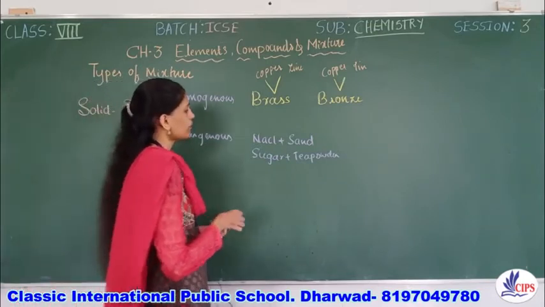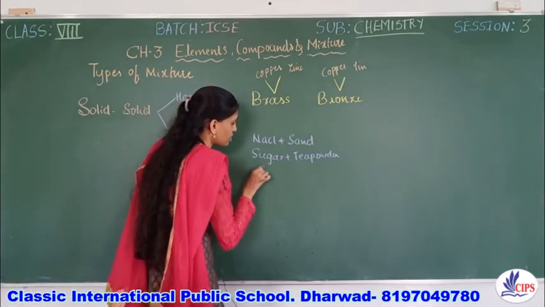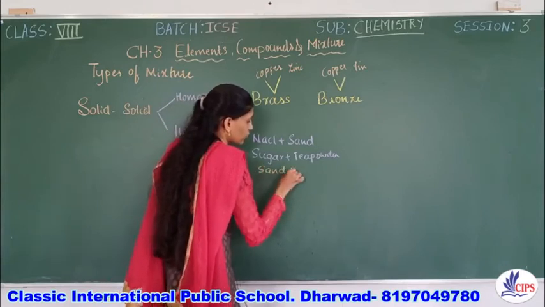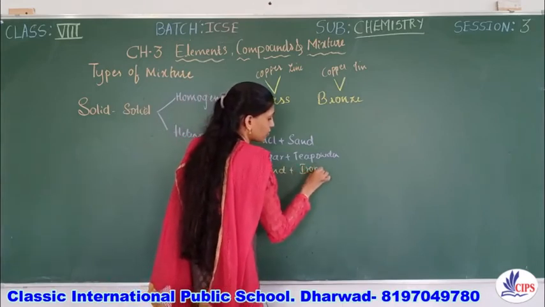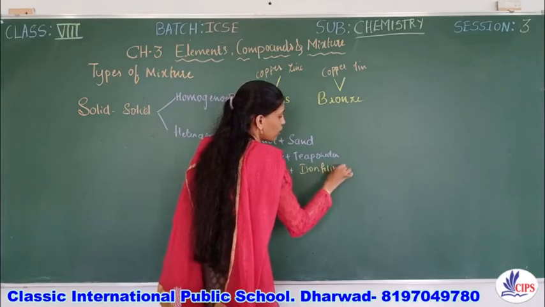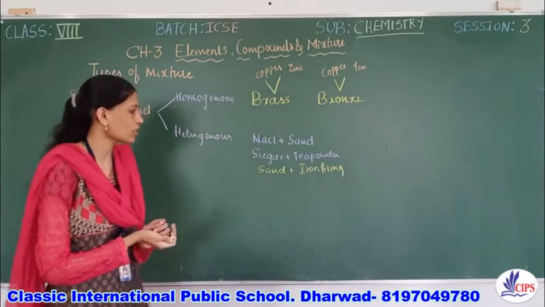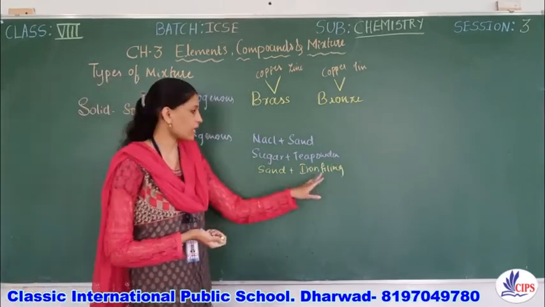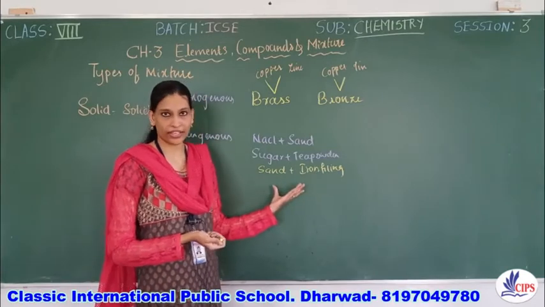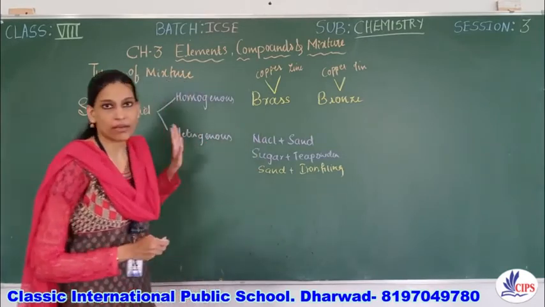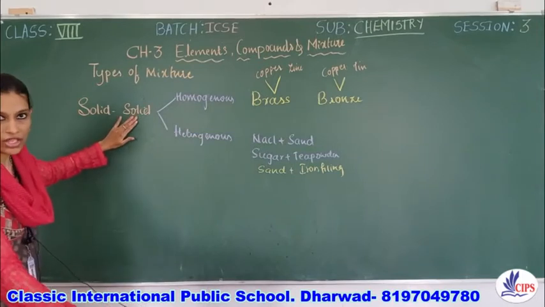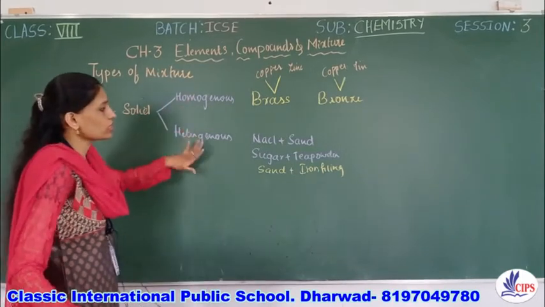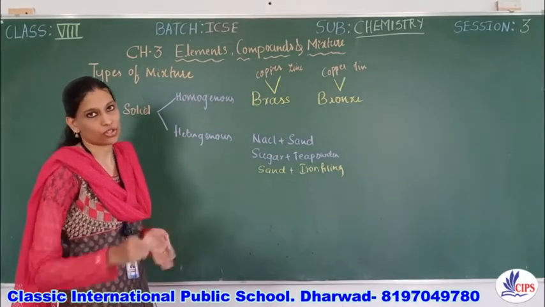Some more examples, for example, one more we can take say sand and iron filings. That is also a heterogeneous mixture. So sand and iron filings can easily be identified, right? So these are some of the examples for solid mixture forming what? Homogeneous and heterogeneous mixture. Okay.